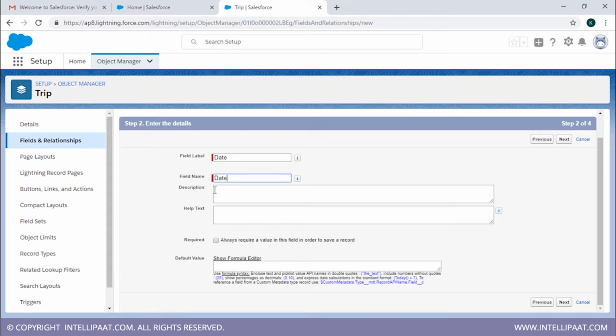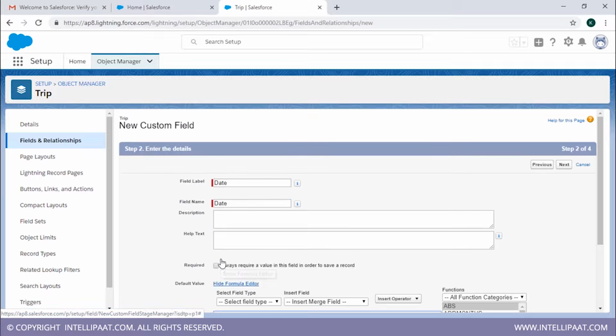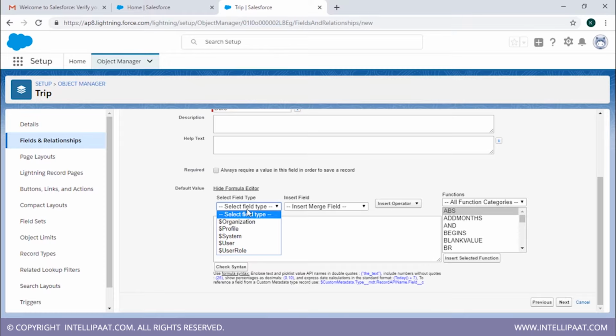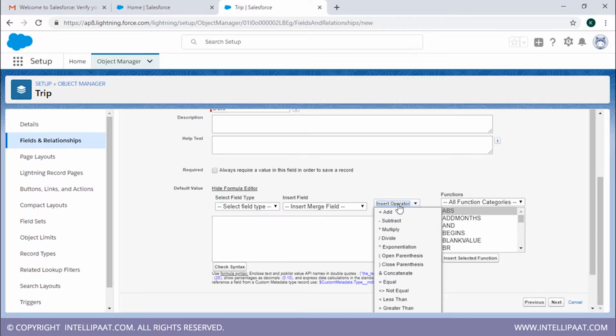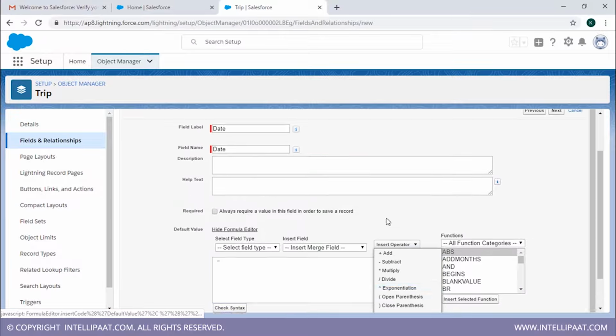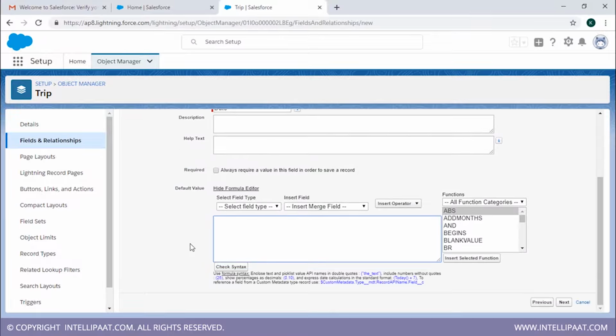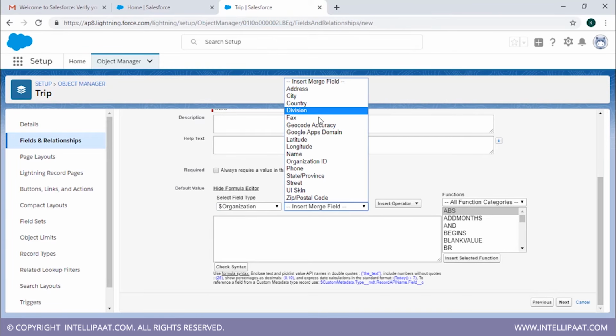Now we're going to click on show formula editor. We're going to click on today, or we have this. We're going to have insert operator, so we're going to have subtract over here. Oh, wait, let's just delete this. First, we're going to start from the left-hand side. Alright, so here we're going to select the organization. Here we're going to select